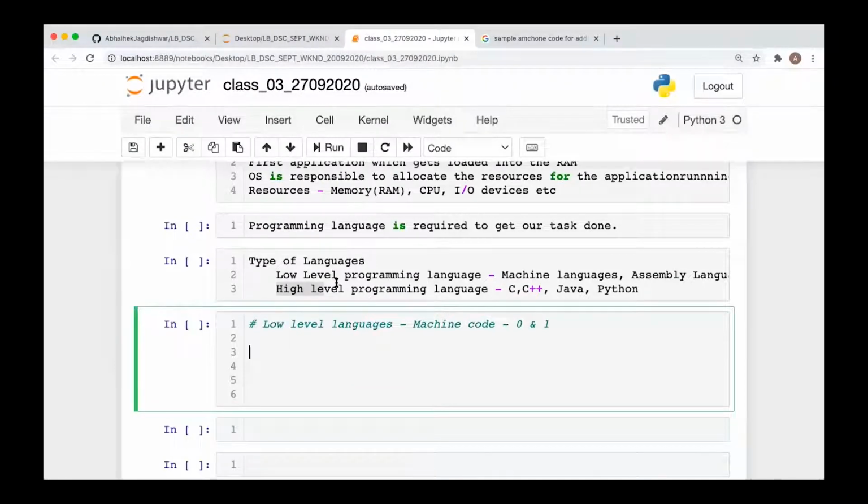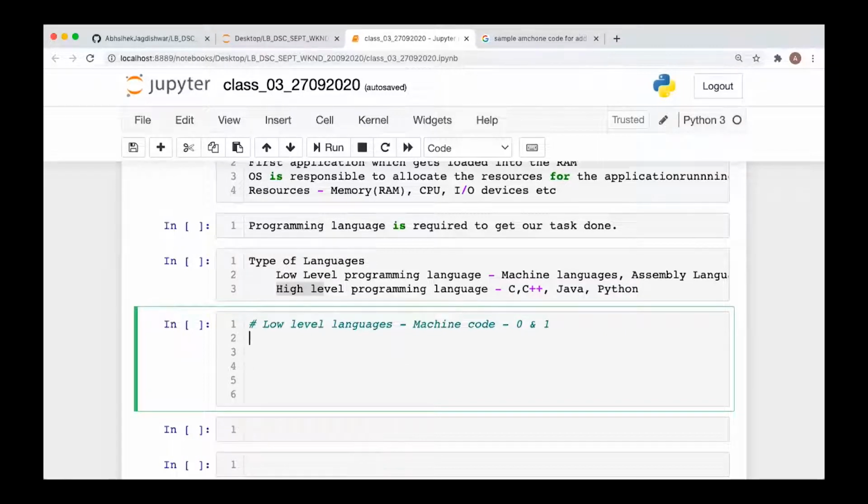Yes, you can say it is understandable by the system, it's fine. So we have done one thing: we have designed translators which can easily convert high level programming languages to low level programming languages.